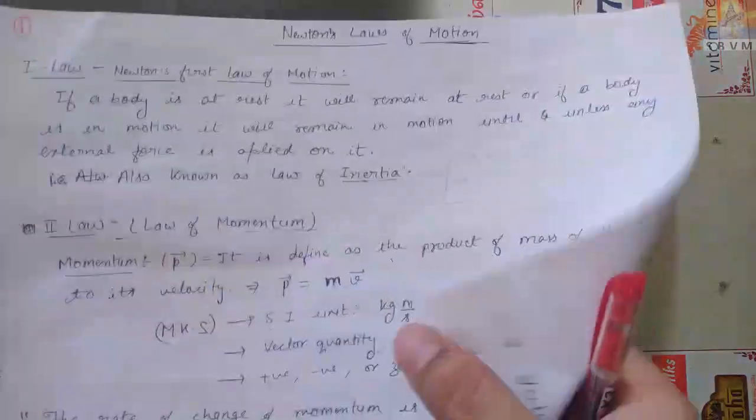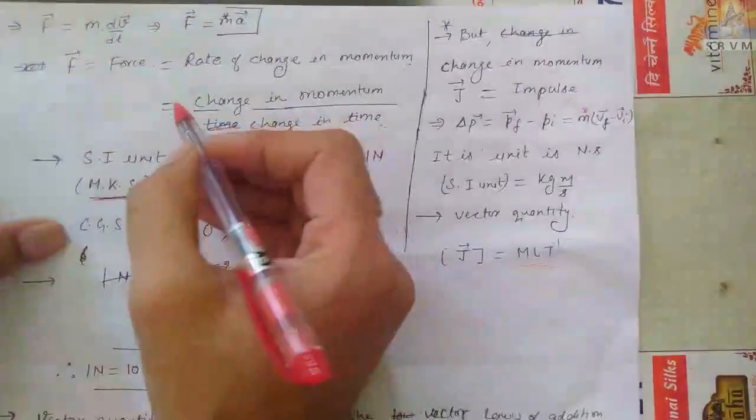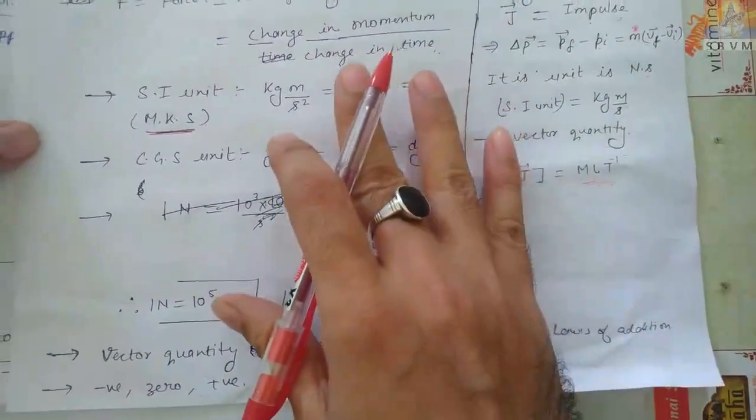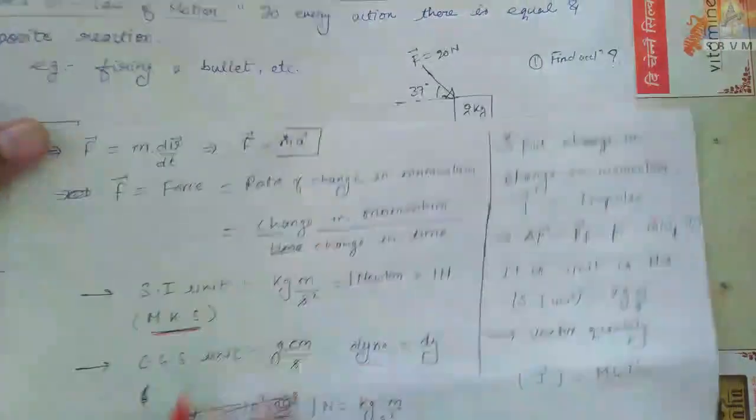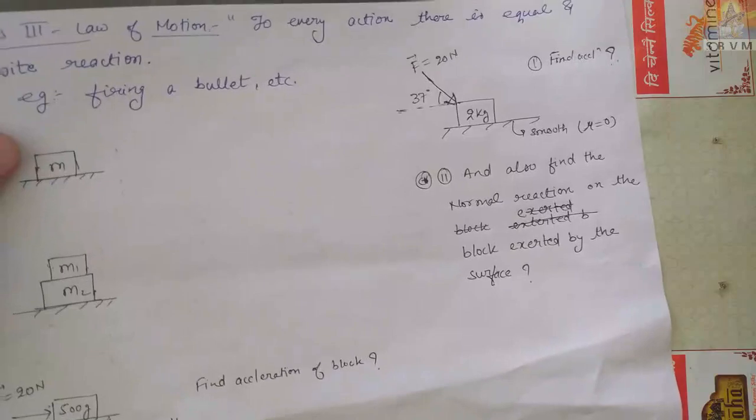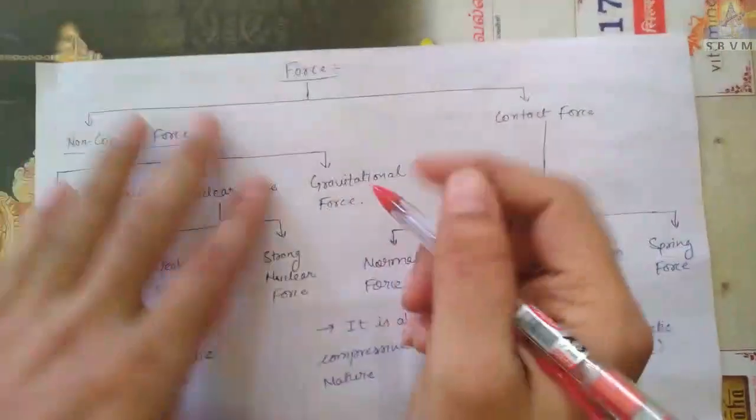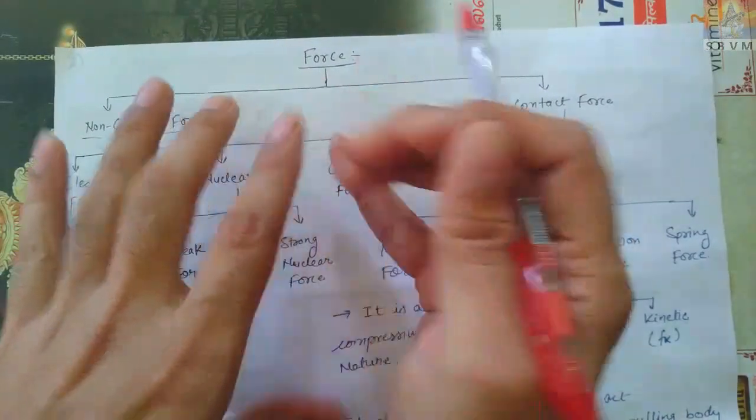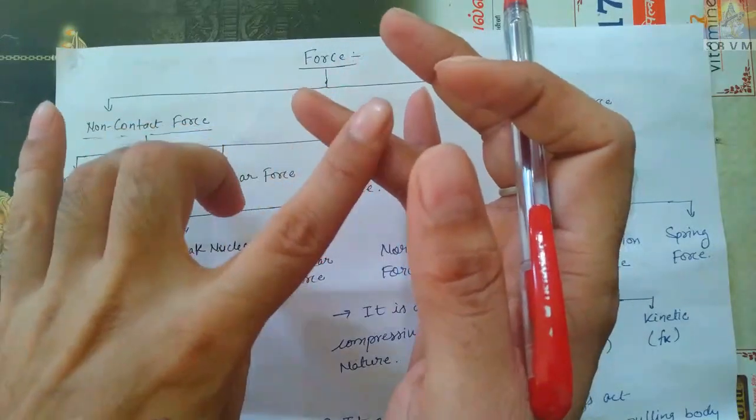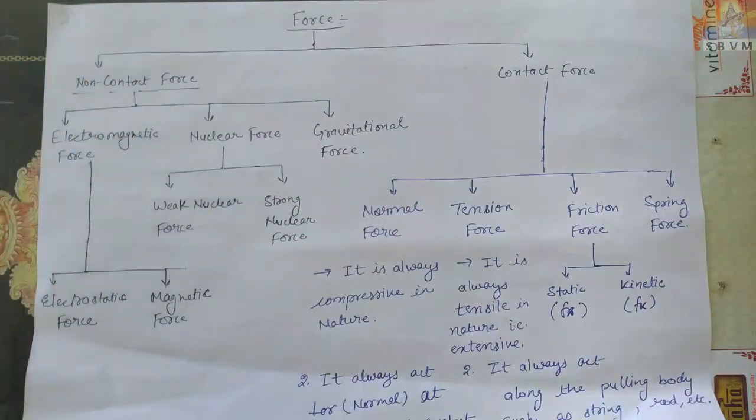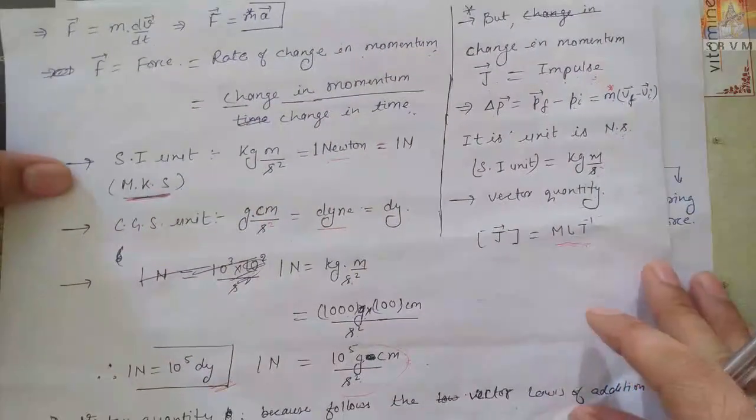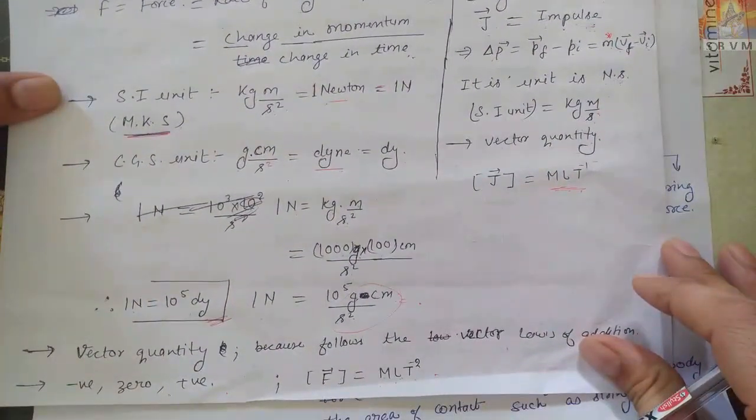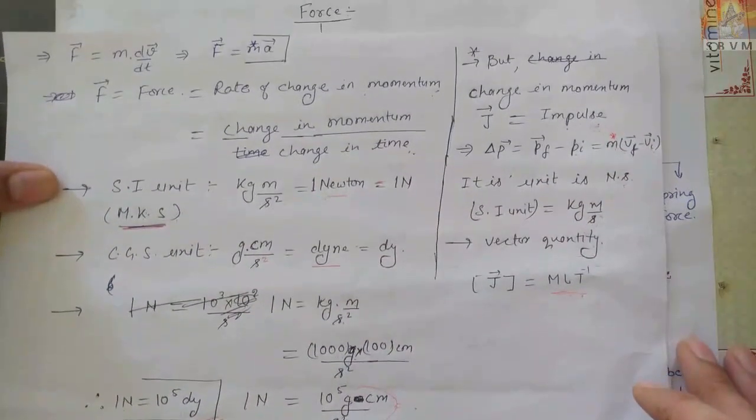So now I will start. Since we have studied force, I would like to discuss force in more depth, then I will go on to the third law. First of all, I will discuss force. Definition: the rate of change of momentum. Unit and physical quantity are also given, that it is a vector quantity. You must have noted. If you have not noted, then pause the screen and note it. Okay, I am switching.